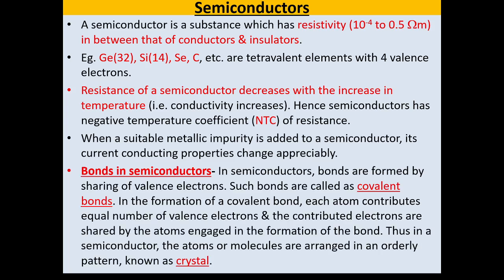Bonds in semiconductor. So in semiconductors, bonds are formed by sharing of valence electrons. Such bonds which are formed by sharing of valence electrons are called covalent bonds. So in the formation of a covalent bond, each semiconductor or germanium atom contributes an equal number of valence electrons, and these contributed electrons are shared by the atoms which are engaged in the formation of the covalent bond. Thus in semiconductors, the atoms or molecules are arranged in an orderly fashion. Such an orderly pattern of semiconductor atoms is known as crystal.